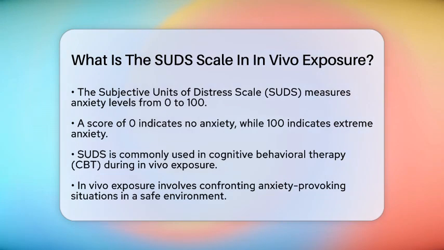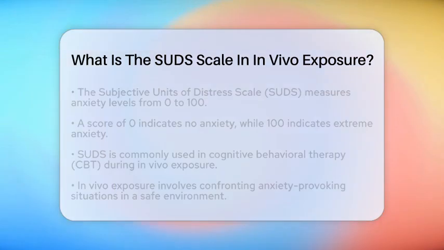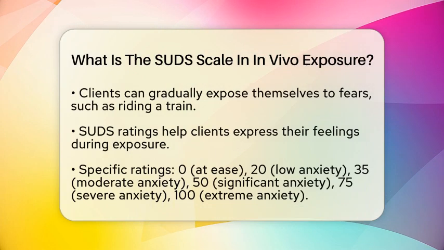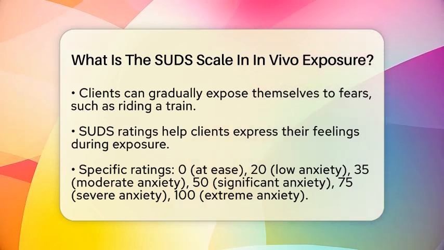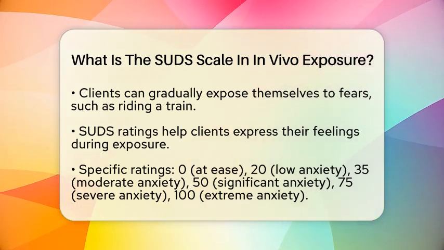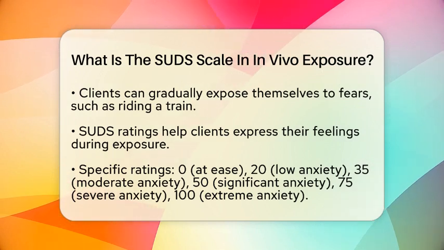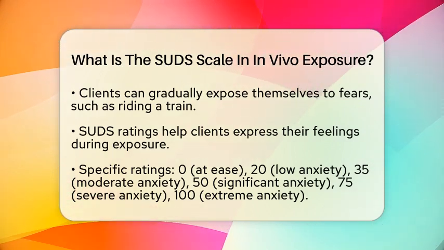It ranges from 0 to 100, where 0 means no anxiety at all and 100 indicates extreme anxiety. In cognitive behavioral therapy, especially during in vivo exposure, the SUDS scale plays a key role. During therapy, clients confront situations that make them anxious in a safe and controlled way. For example, if someone has a fear of trains, they might gradually expose themselves to the idea of riding one. As they do this, they can use the SUDS scale to express how they feel.